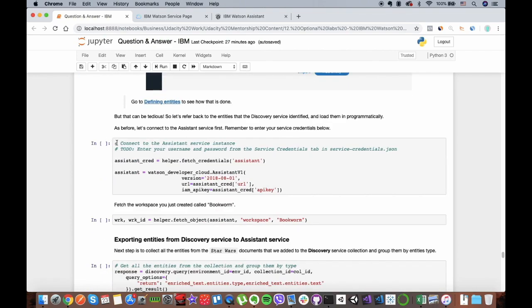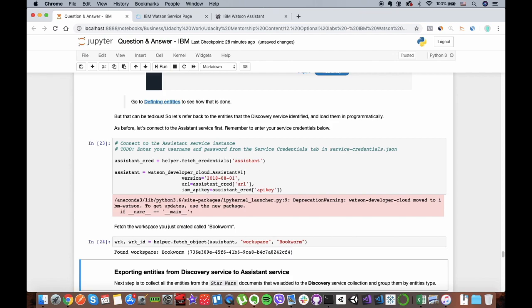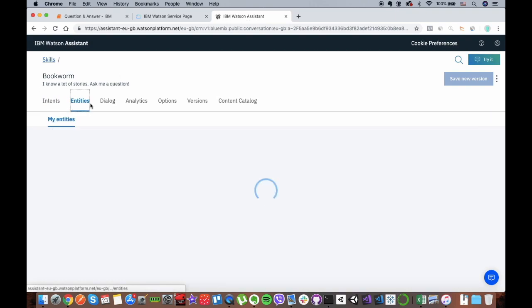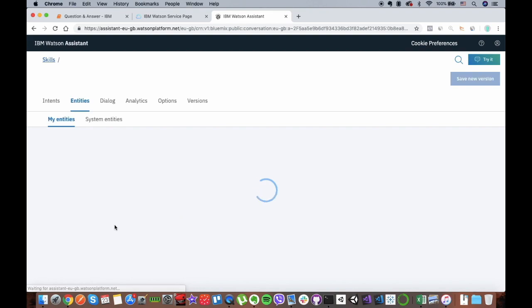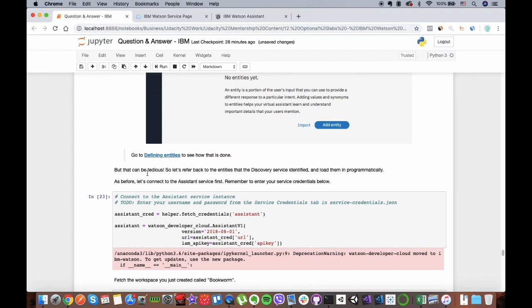So by running this cell, we will add all of our entities, which after running this cell, you can come back here again, go to this entities part. Let's refresh it. Let's see.